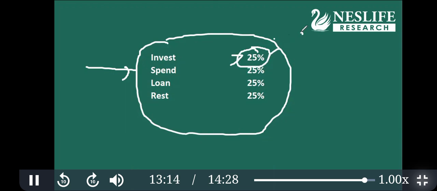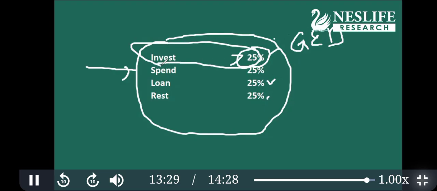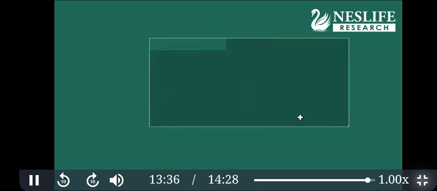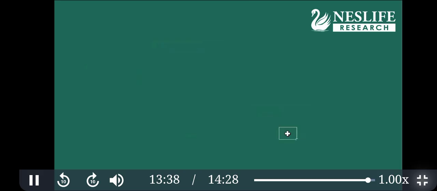And where to invest? You should invest into gold, equity, and debt products. Here real estate is not considered. Real estate will go into either loan or rest. So this is purely gold, equity, debt. Okay, so do this exercise sincerely. You already paid the fees, so get the most out of it. If you neglect whatever instruction I am giving, you will anyway lose whatever opportunity is provided to you.